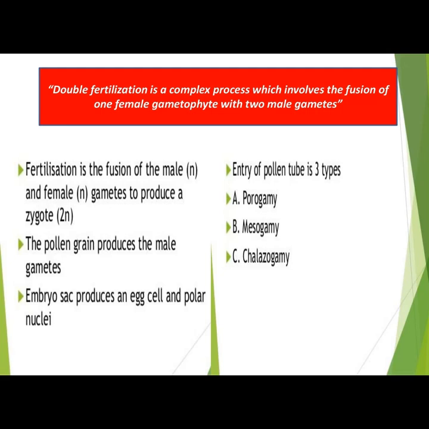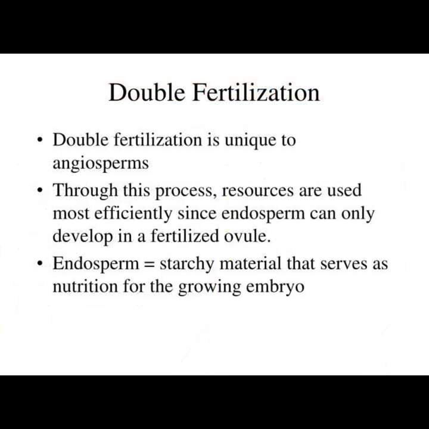The pollen grain produces the male gametes. The embryo sac produces an egg cell and polar nuclei. Entry of the pollen tube is of three types: porogamy, mesogamy, and chalazogamy. Double fertilization is unique to angiosperms.